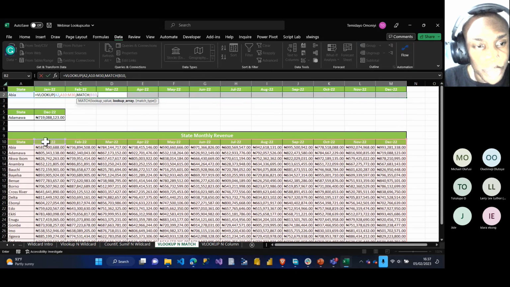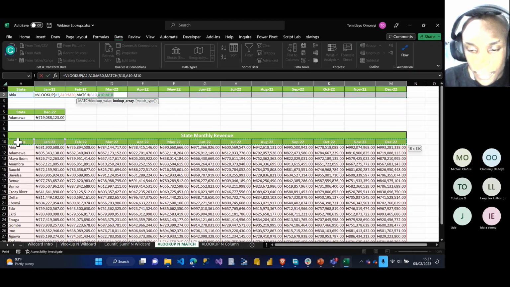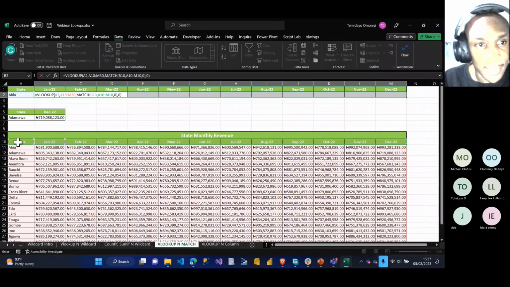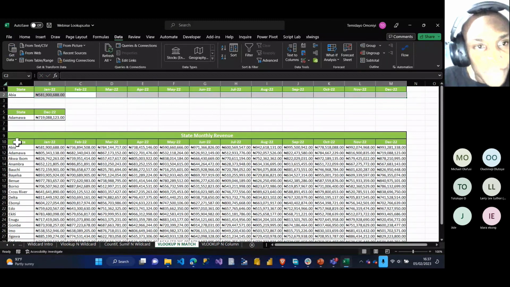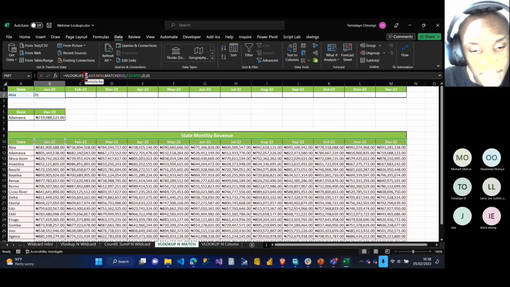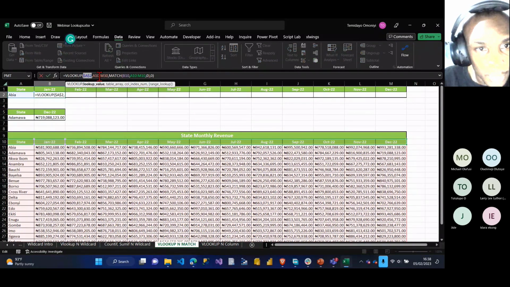The lookup table should be everything from here down, comma, 0, close my bracket. I want an exact match, so I put 0, close my bracket, and enter. Awesome. Now I have to lock some parts in here. I have to lock the lookup value because if I start dragging it, I have to lock some part. For the table array, I also have to lock the table array.